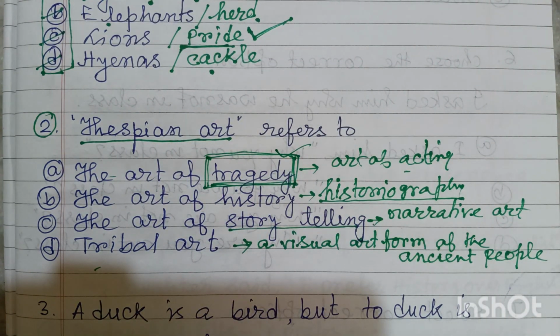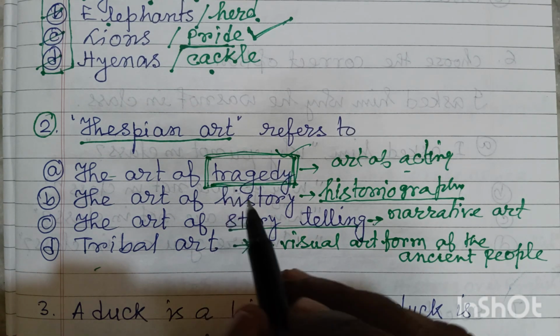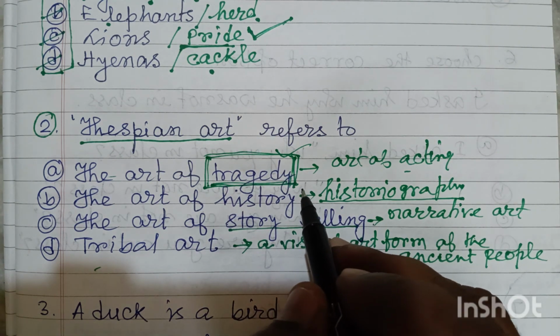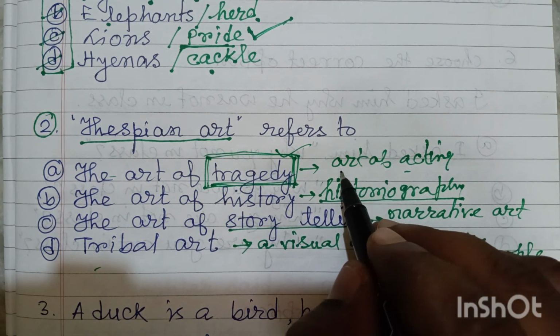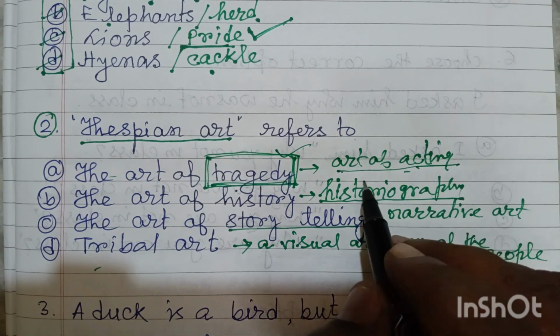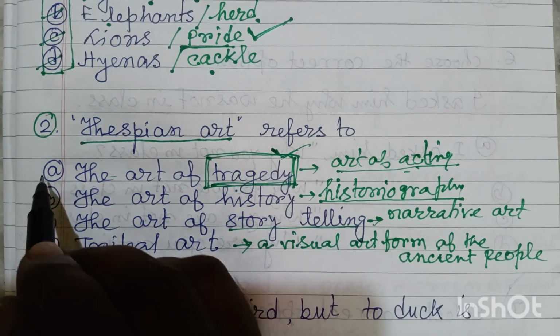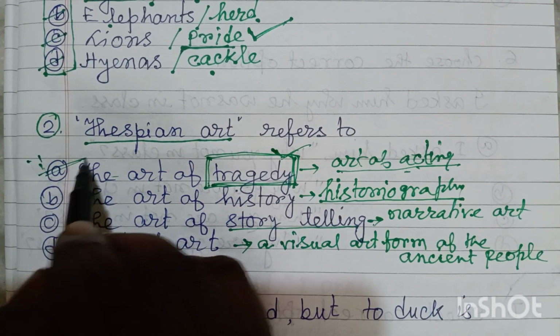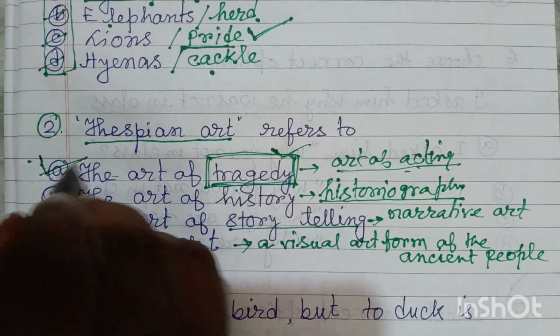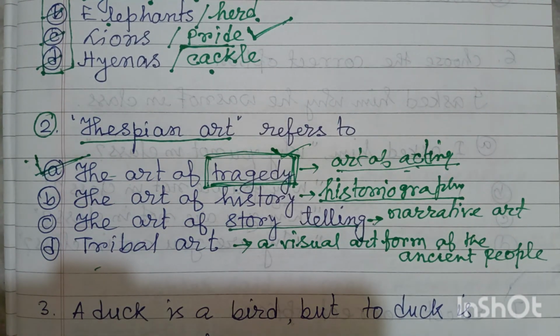Julius Caesar is one of the most famous tragedies written by Shakespeare. So acting is related to tragedy, and this will be the correct answer. That means thespian art refers to the art of tragedy, or you can say the art of acting. Remember it forever.